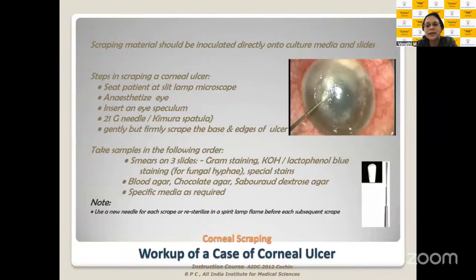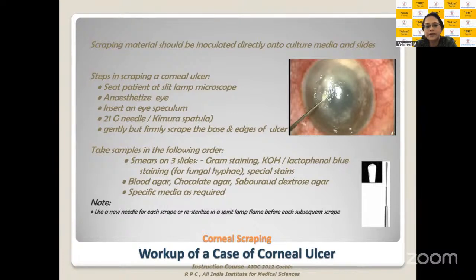Please remember, do not send necrotic material for your microbiological evaluations. They will only come out with pus cells and no growth. So you need to remove the necrotic material and then scrape at the leading edge of the ulcer. This is when you're going to get material which will have viable microbial organisms that can be grown. Ulcers which have been treated outside for a long period of time will not have viable microbial organisms which can be cultured. That's largely one of the reasons why we are not able to get diagnostic culture results in patients who have been treated outside for a long period of time.